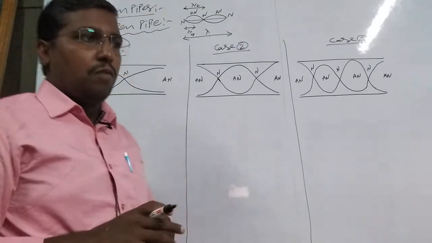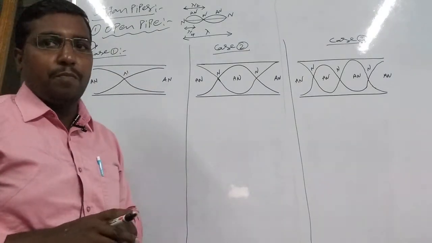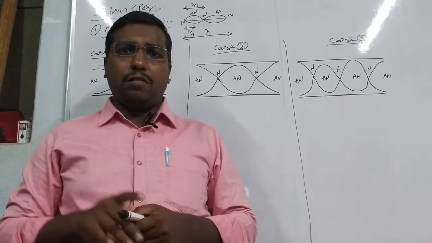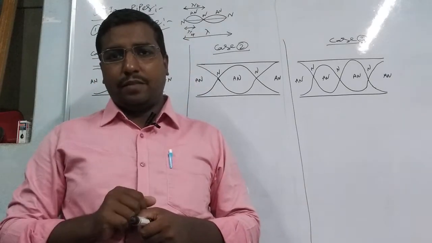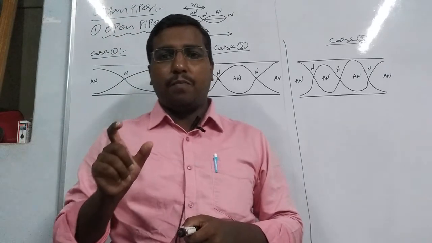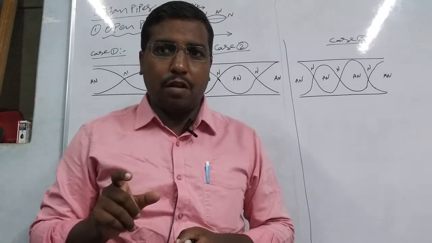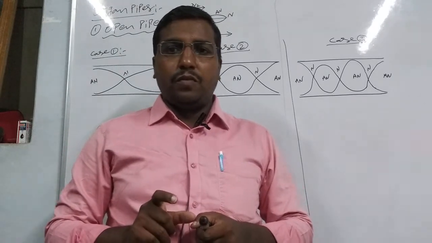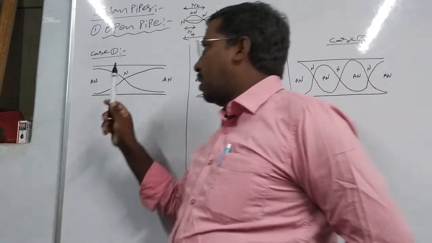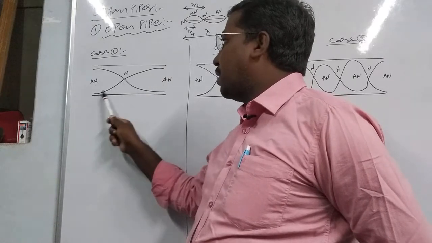Okay, now first of all we take the open pipe. What is an open pipe? An open pipe has both ends open, that is, the two ends of the pipe are open, then it is called an open pipe. But we remember one thing: at an open end, an antinode always forms.